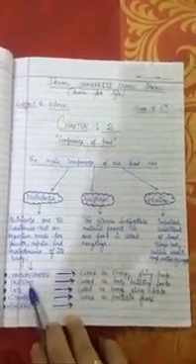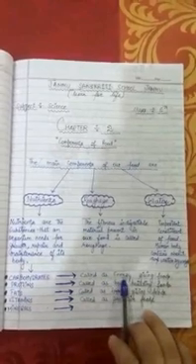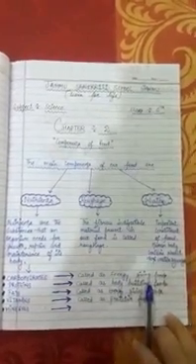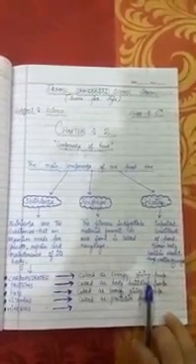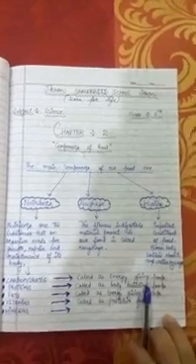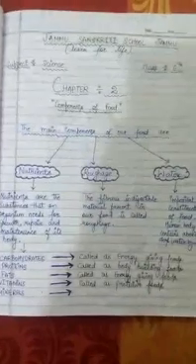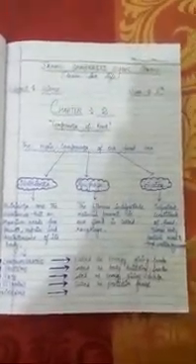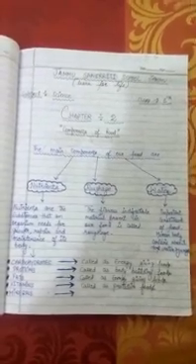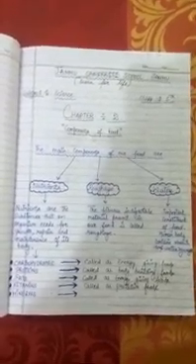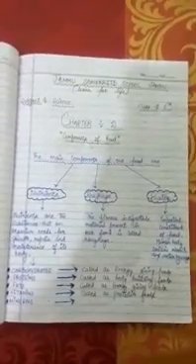Proteins are called body building food. Why are they called body building food? Because they are necessary for the growth and repair of the body. Next is fats. Fats are called energy giving food because fats give us energy. Like carbohydrates, fats also give us energy.